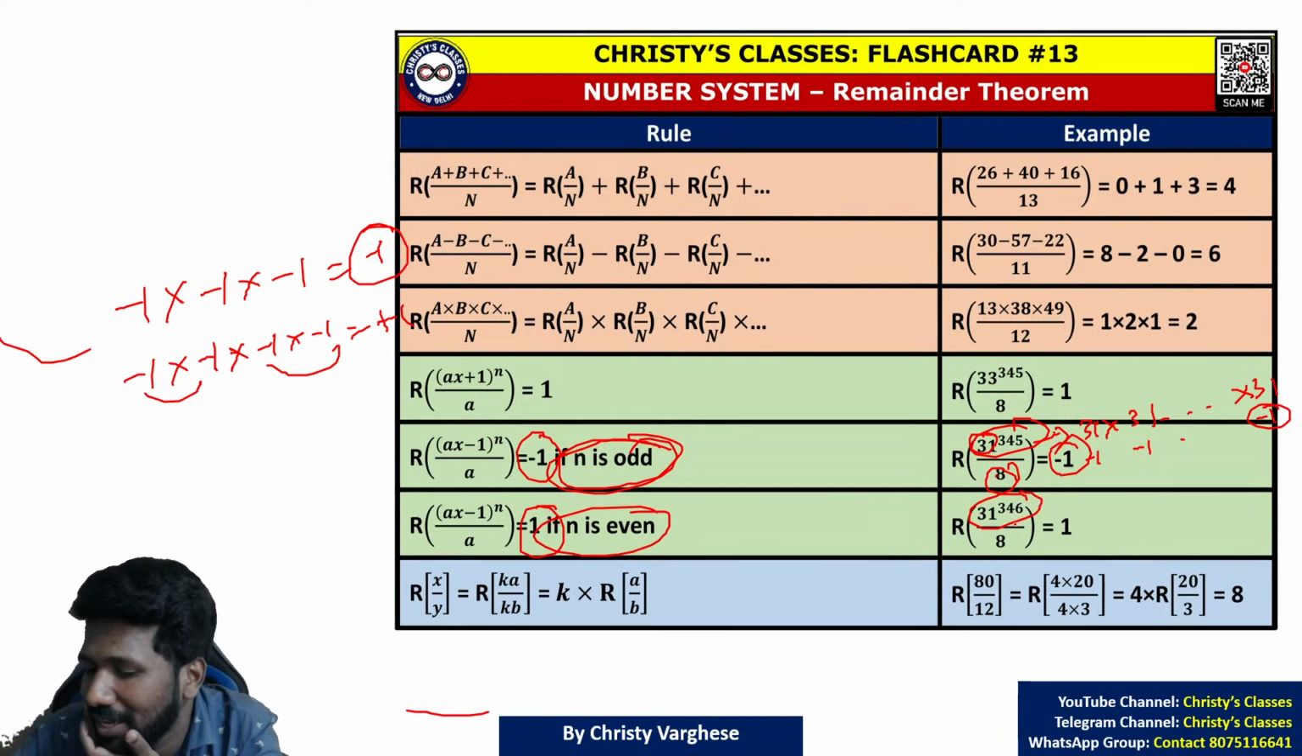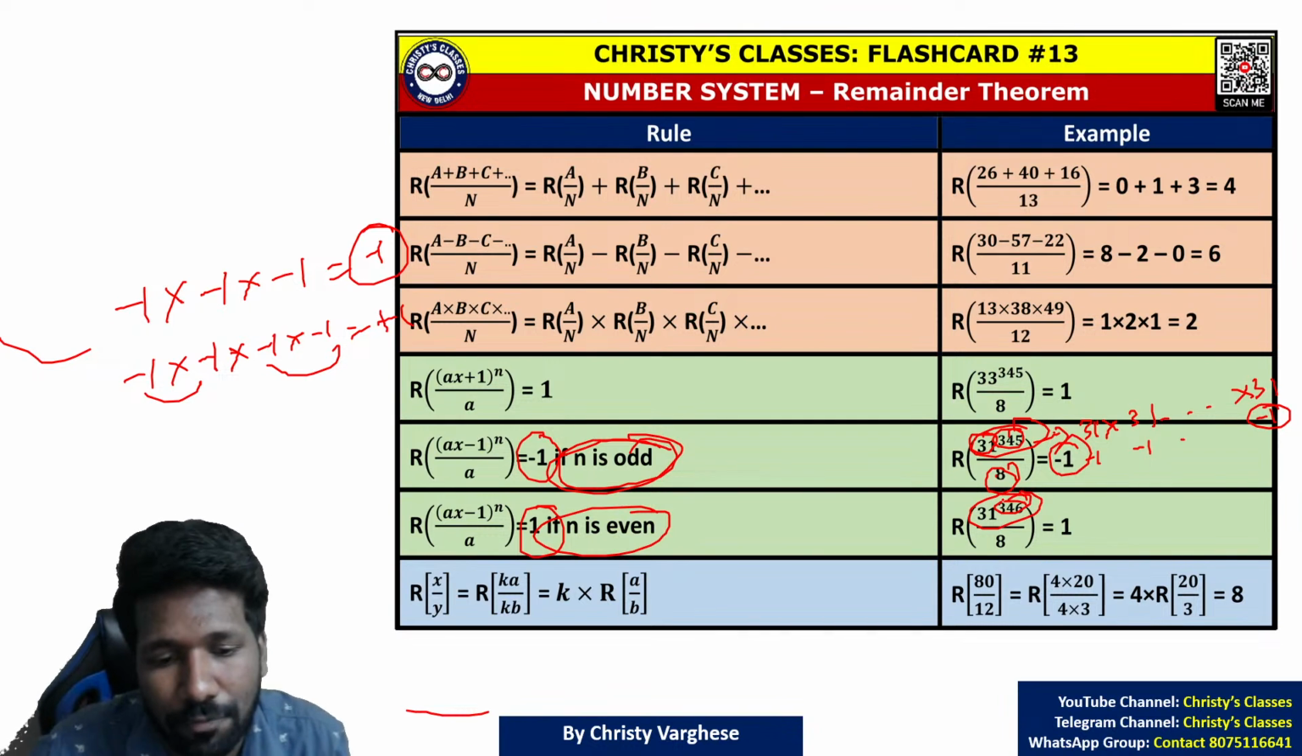31 raised to 346 by 8 is plus 1, because 345 is odd and 346 is even. Is it clear, all of you?